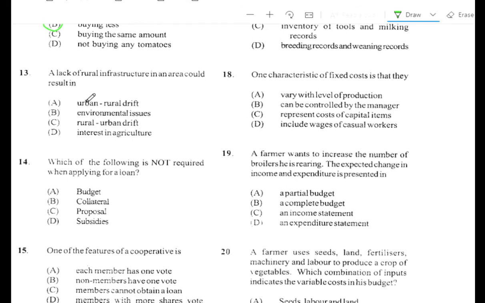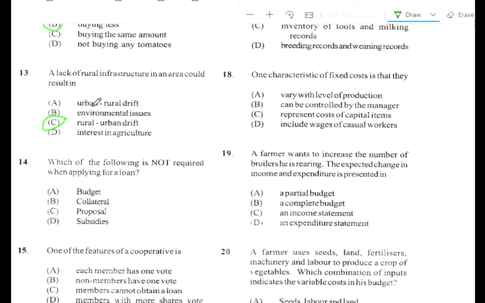Right. Question number 13. A lack of rural infrastructure in an area could result in A. Urban to rural drift, B. Environmental issues, C. Rural to urban drift, D. Interest in agriculture. The answer is rural to urban drift.